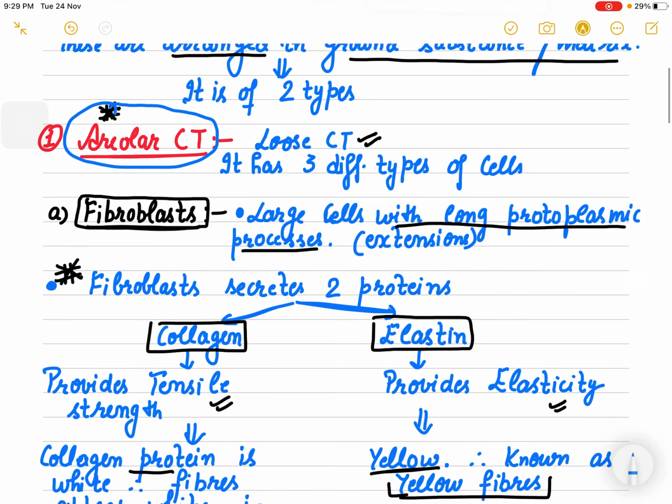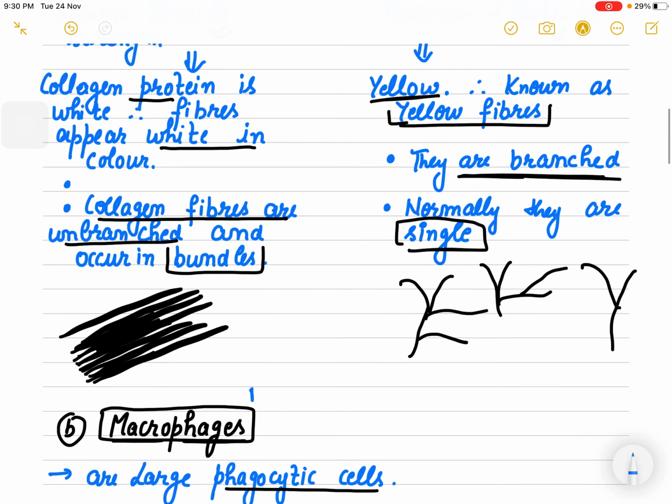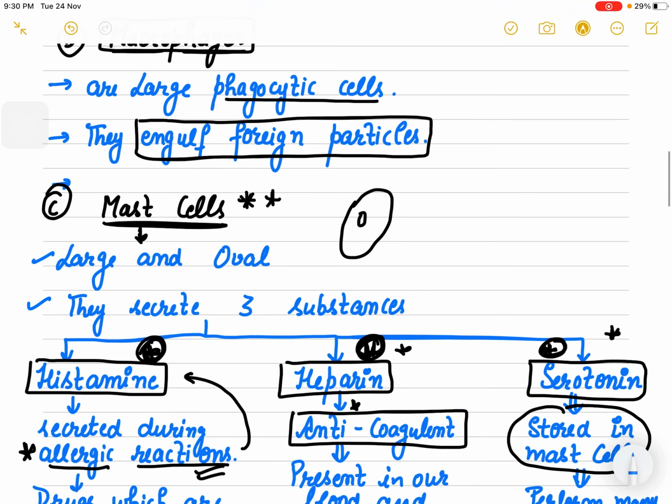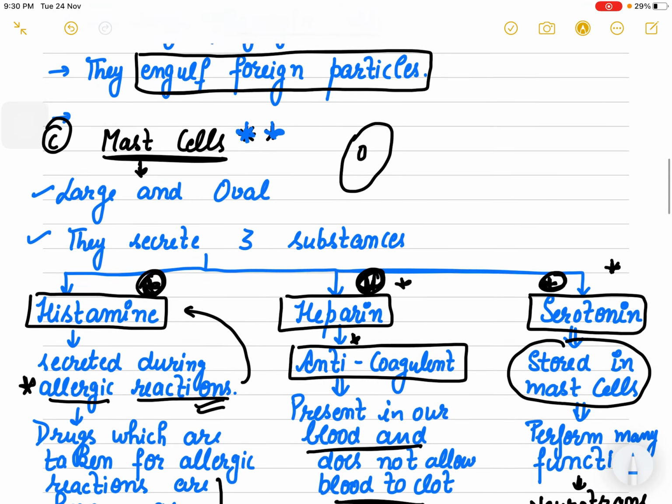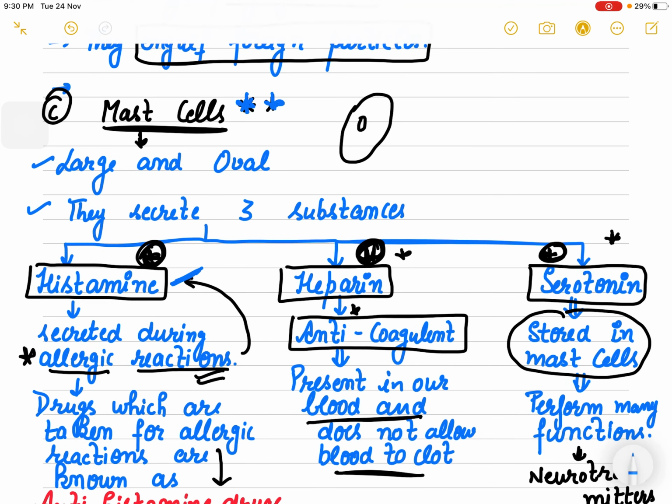So this is all about our first type of loose connective tissue, which is your areolar connective tissue. It has three main types of cells: first is the fibroblast, then the macrophages, and third the mast cells. Mast cells secrete three important substances: histamine, which is secreted in allergic reactions, heparin, an anticoagulant, and serotonin. So these are secreted by mast cells.